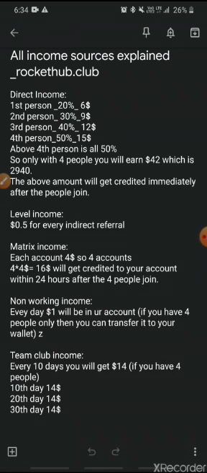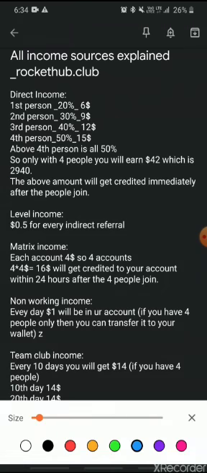But it's mandatory that you have 4 people for you to activate all the plans and to transfer your money to your wallet. So it's very important you have 4 people. That's why we are going to calculate only for 4 people at the beginning. If we calculate for 4 people, $6, $9, $12, $15, all of this added up gives you $42, which is nothing but 2,940 rupees.